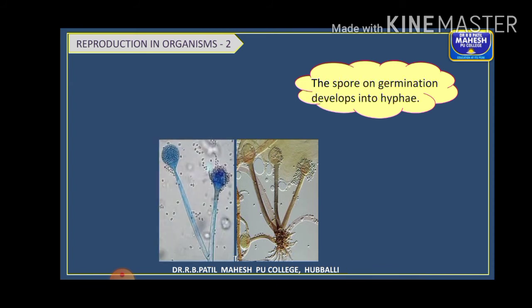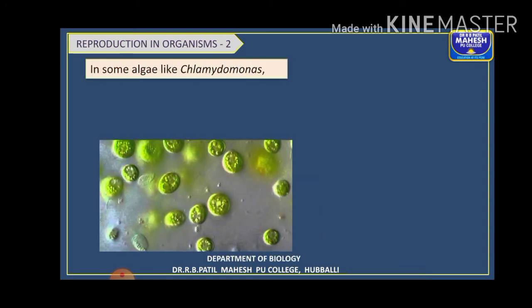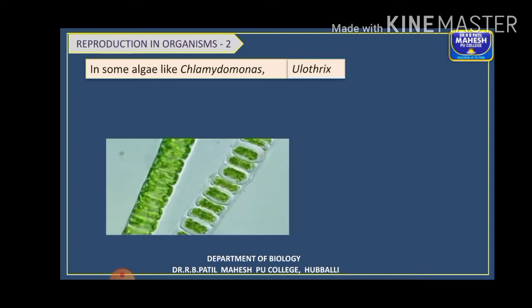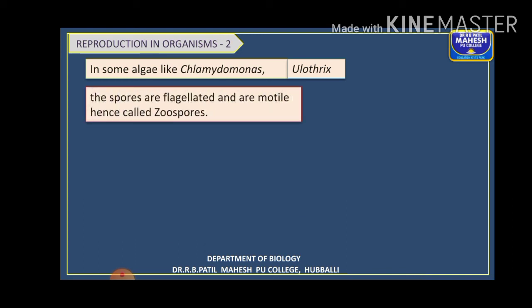These spores, as I told you, on germination start growing into new hyphae. So this is a common mode of asexual reproduction in fungi. One example I gave you is Rhizopus. Rhizoids, as I told you, are root-like structures. They just help in anchorage and support, and sporangiophores bear the spores. Then also in some algae like Chlamydomonas. Chlamydomonas is a unicellular alga. Then Ulothrix is a filamentous alga. So here in the algae, one example you have studied about the fungi.